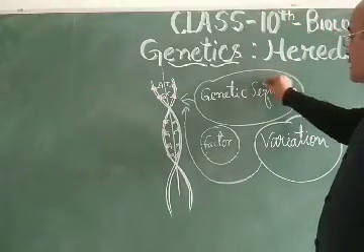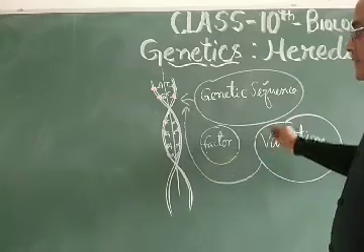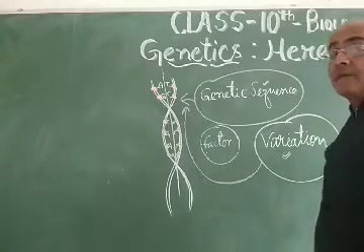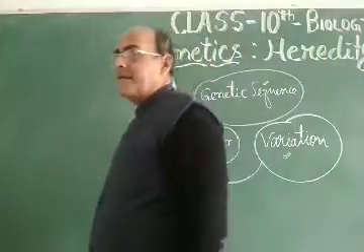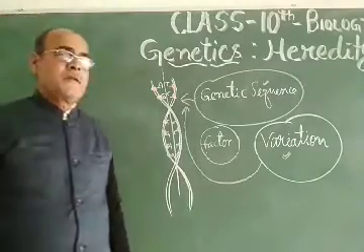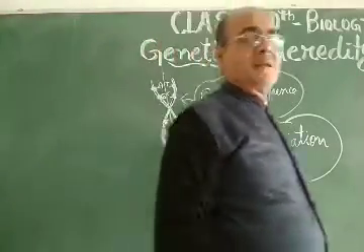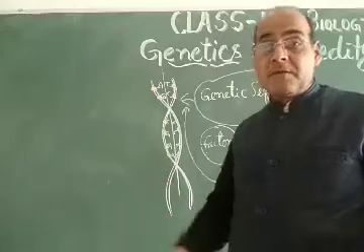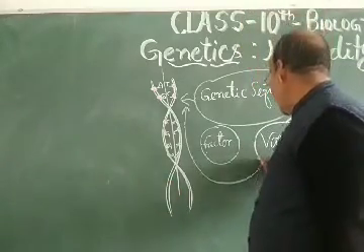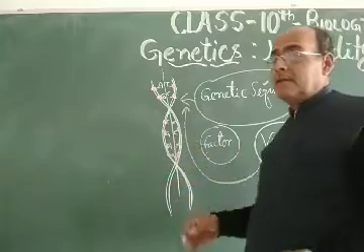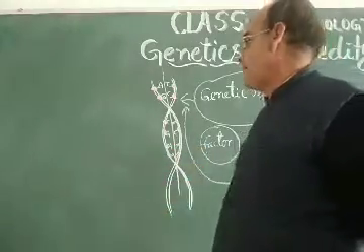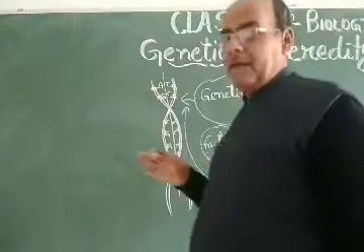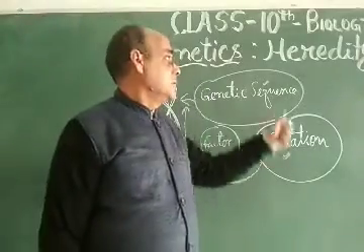And this genetic sequence is very important. The slight change in the genetic sequence is very important for the other topic, that is variation. And dear students, variation is required for the development of new organs in a species, adaptation to a new environment by the species, and the development of a new species, that is called speciation. So when variation gets accumulated in a large amount, the evolution of a new species takes place. So dear students, this genetic sequence and this variation are very interesting, and that is coming into heredity.